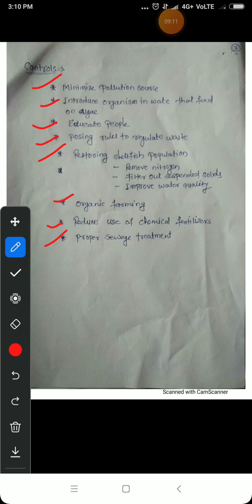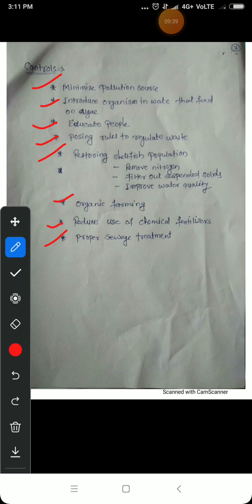Now next and last one is proper sewage treatment. Before discharging the sewage into a freshwater body, it should be properly treated, so that the pollutants which reduce the level of oxygen, or nutrients like nitrogen and phosphorus compounds, or suspended solids, we have to remove initially and then discharge the sewage into freshwater bodies. So these are the control measures of eutrophication.